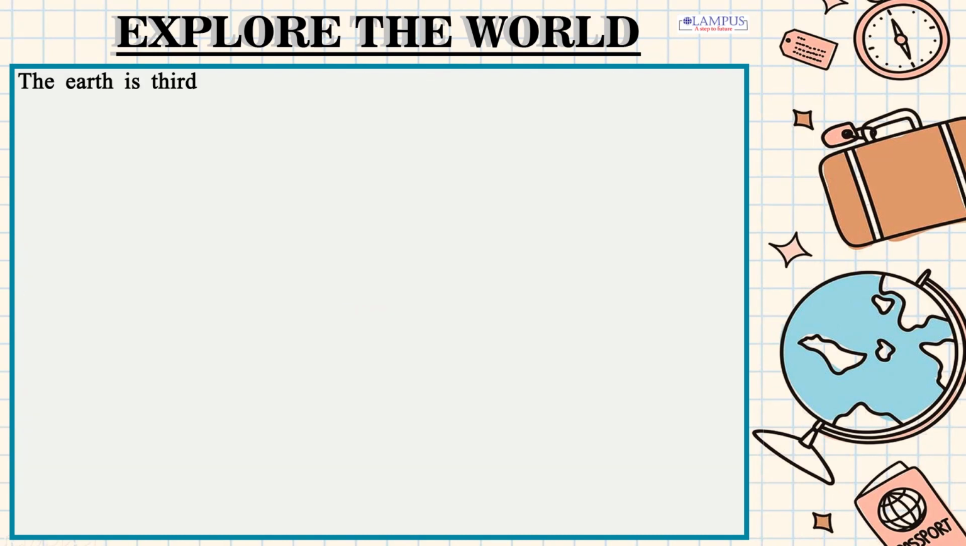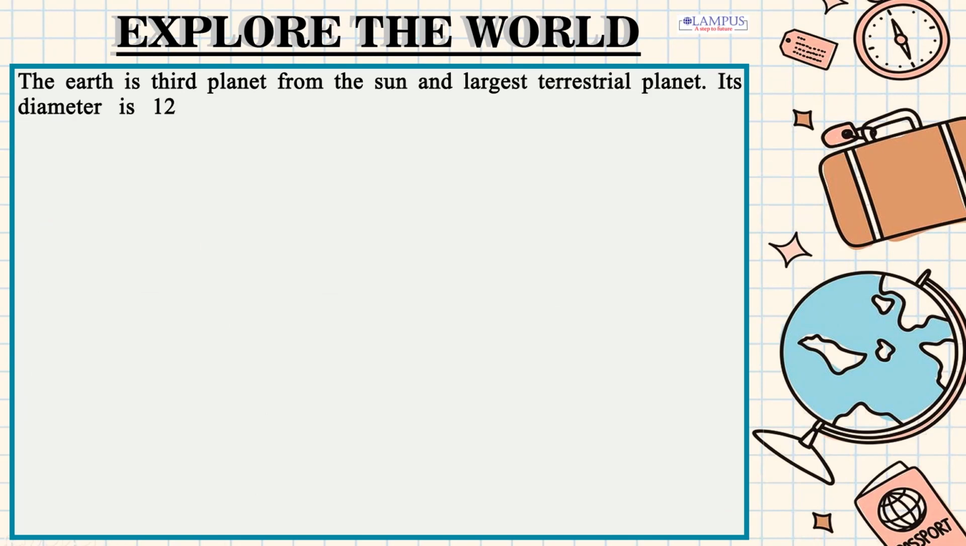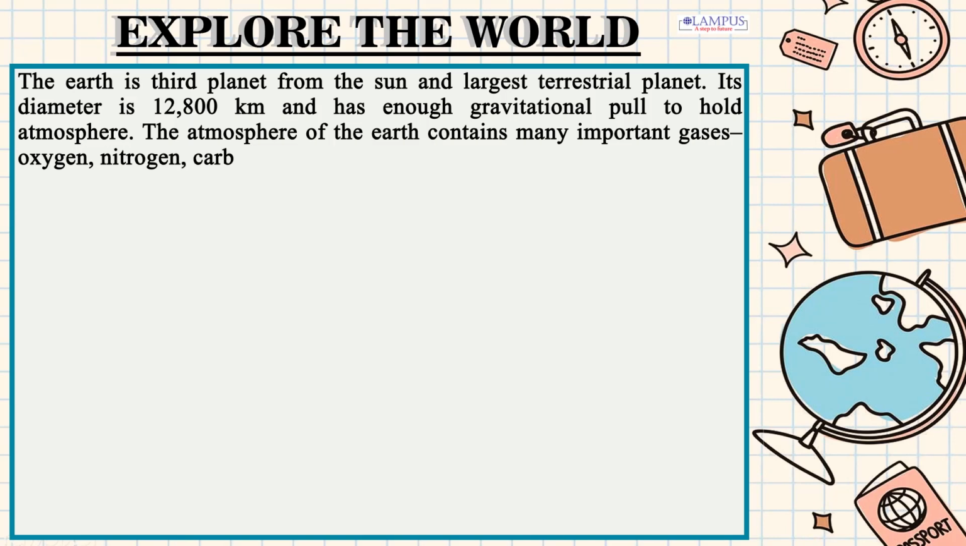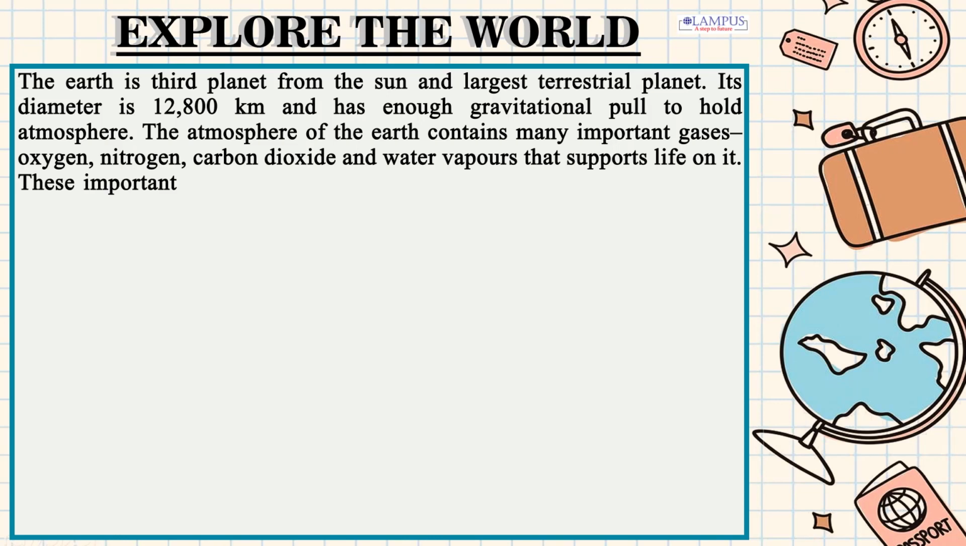The Earth is third planet from the Sun and largest terrestrial planet. Its diameter is 12,800 kilometers and has enough gravitational pull to hold atmosphere. The atmosphere of the Earth contains many important gases: oxygen, nitrogen, carbon dioxide and water vapors that support life on it. These important gases are necessary for our survival.